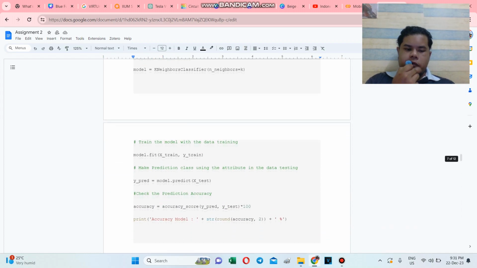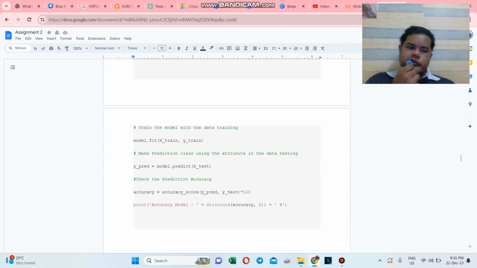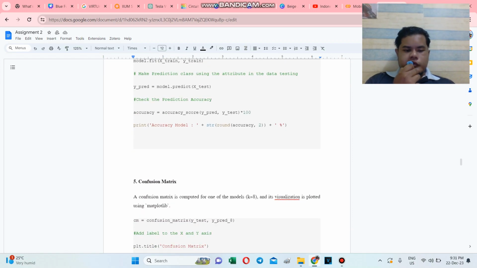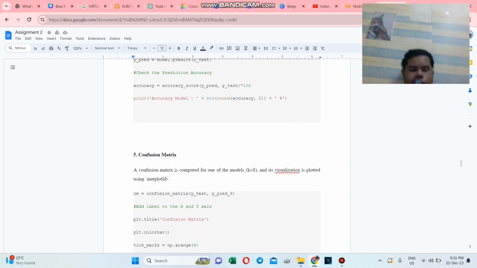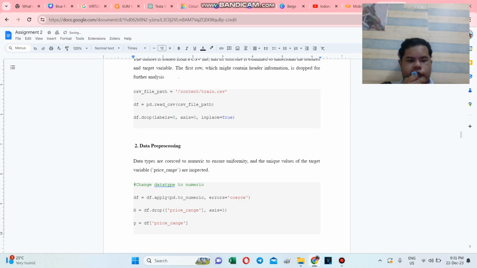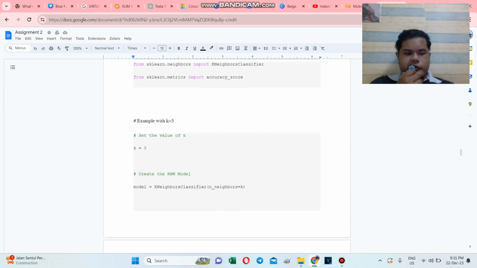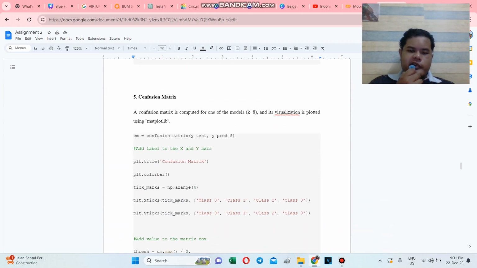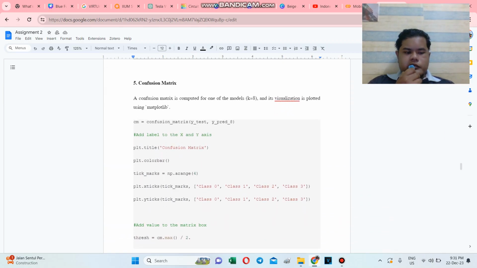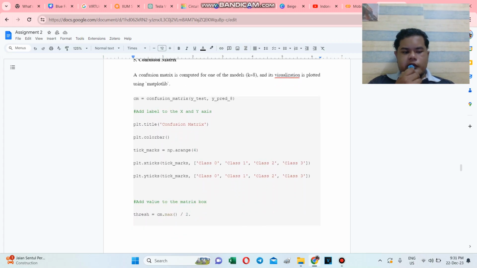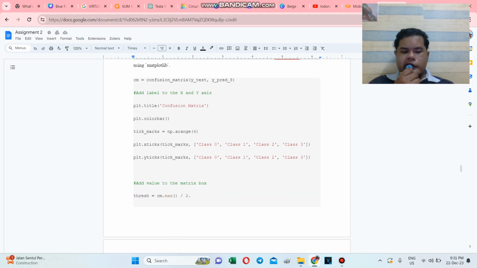In the code we also tried k equal to 6, 7, 8 and more. And then we visualize our model performance by using the confusion matrix here, offering a detailed look into the ability to correctly classify instances in each price range.